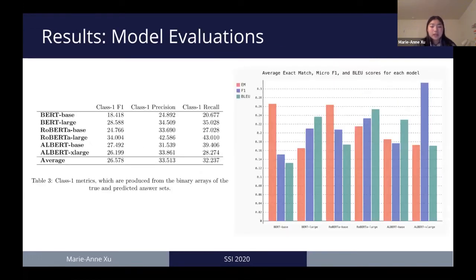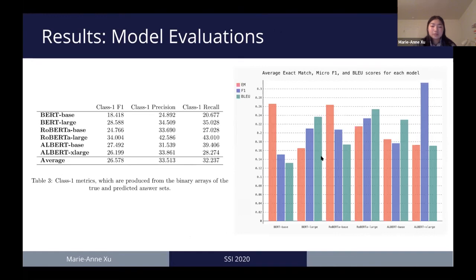In this performance analysis, the class 1 metrics represent evaluations between the true and predicted answer spans on a character level. We find that the larger models mostly perform better than their base counterparts, with RoBERTa Large having the most consistently high scores overall. Certain models do very well in certain metrics.